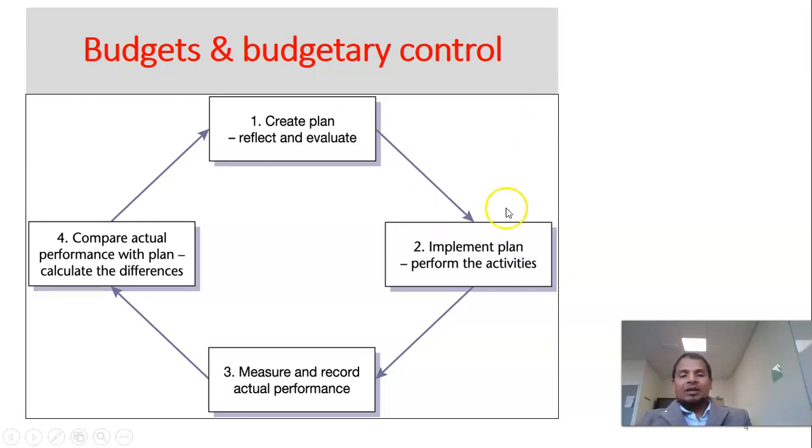Then based on our budget, we will create the day-to-day plan, weekly plan, and monthly plan, and we will try to implement those budgets, plans, or activities that we prepare based on the budgets.